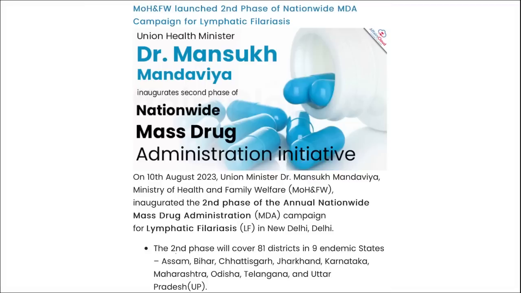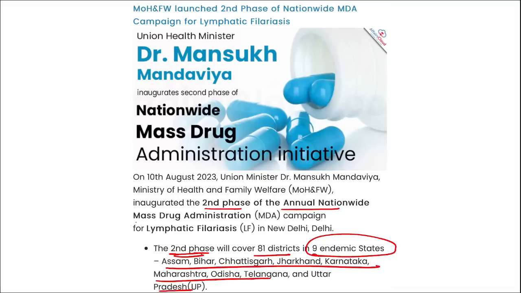Let me show you here that in the second phase, 81 districts under the 9 epidemic states, these are the states that will be covered under this second phase of the annual nationwide mass drug administration campaign for lymphatic filariasis. This lymphatic filariasis is commonly known as elephantiasis, right? It is a neglected tropical disease. It is a vector-borne disease.